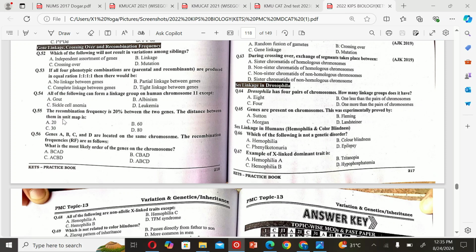The next MCQ is: the recombination frequency is 20% between two genes. The distance between them in map units is A. 20, B. 60, C. 30, and D. 80. So the correct option is A. 20. The next MCQ is: genes A, B, C, and D are located on the same chromosome. The recombination frequencies are as follows. What is the most likely order of the genes on the chromosome? A. BCAD, B. CBAD, C. ACBD, and D. ABCD. So the correct option is B. CBAD.